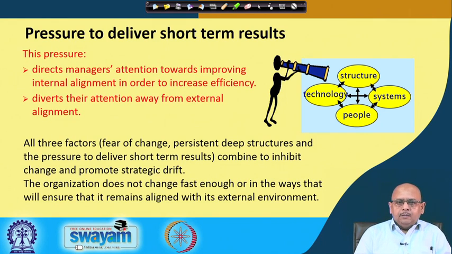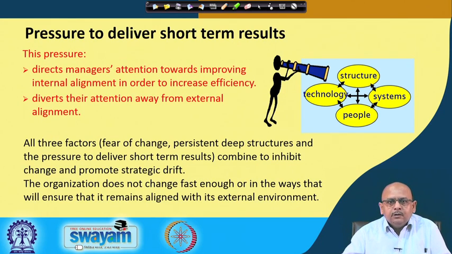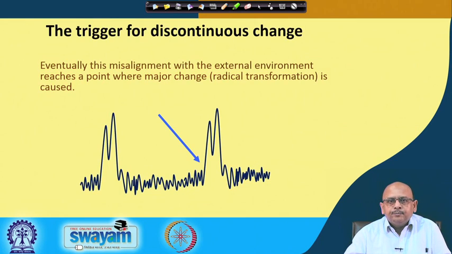So, we have discussed these 3 factors of change. Basically this inhibits change and creates a kind of strategic drift. It means that you are not in a position to go ahead and bring about a successful change. So, if you are going to be guided by this, then what will happen? The organization does not change fast enough, and it will not be able to align itself with the external environment. So, it is very important that you are not guided by these factors, that is fear of change, deep structures where you follow the same rules, and a pressure for managers to deliver short term results, right.